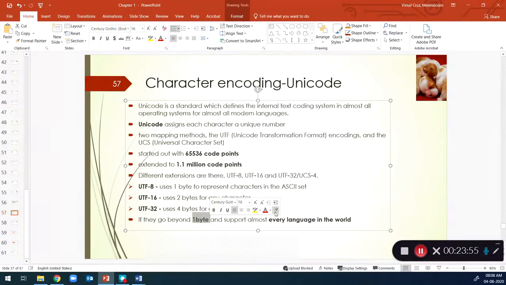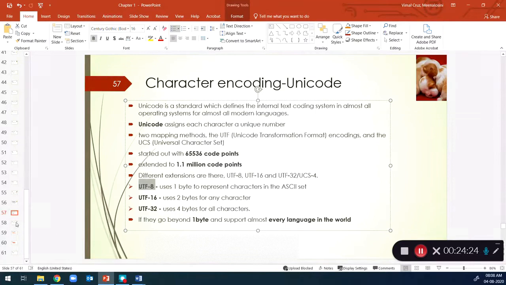So it can support every language in the world. English has 26 letters, and all the A, B, C, D will be converted to binary code. My native language, Tamil, has 256 characters, so if we use UTF encoding, all those characters will be represented by specific coding points.